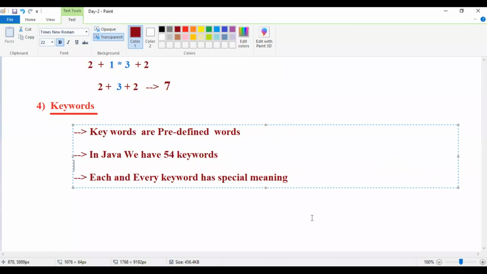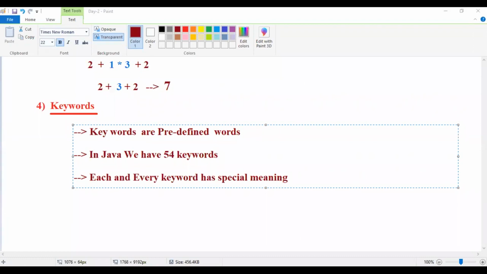So keyword is what? Predefined word. Who provided? Java provided. Who will use? The programmer has to use it. Java provided 54 keywords for some purpose. The purpose is also available. As a Java developer, what we have to do? We have to use those keywords.